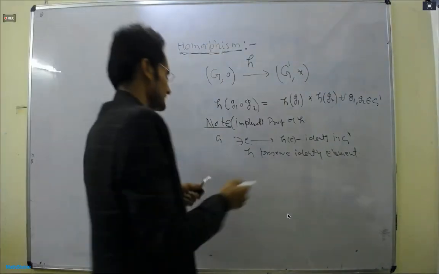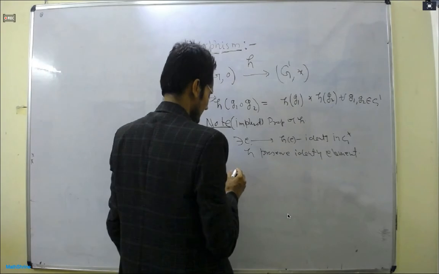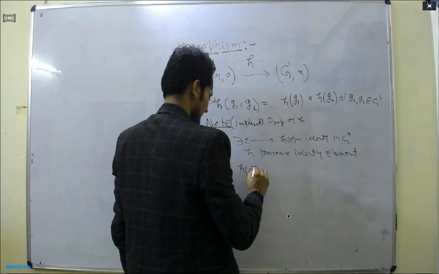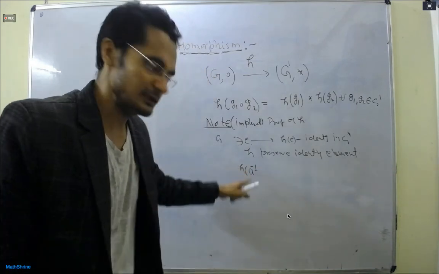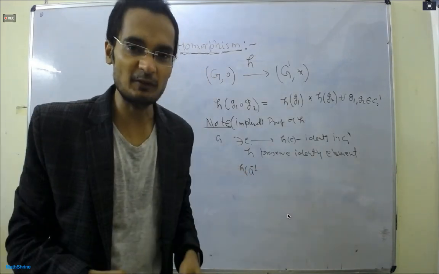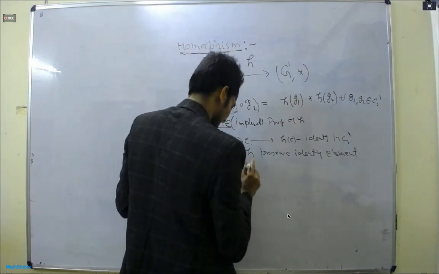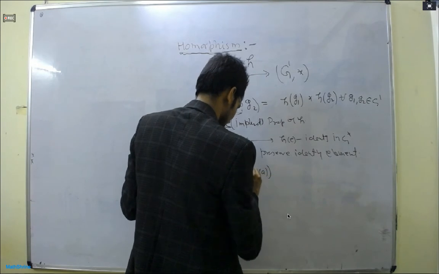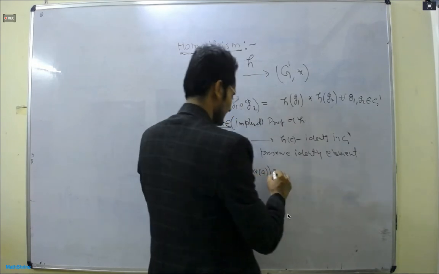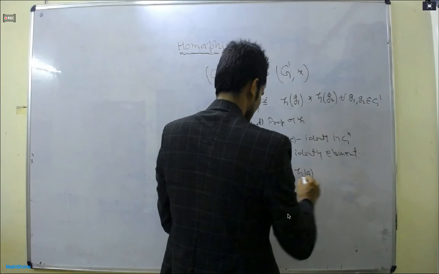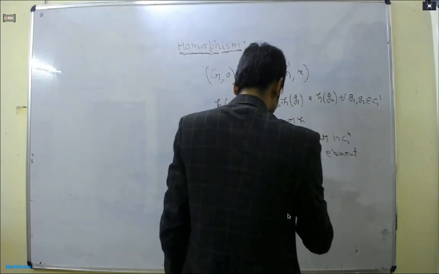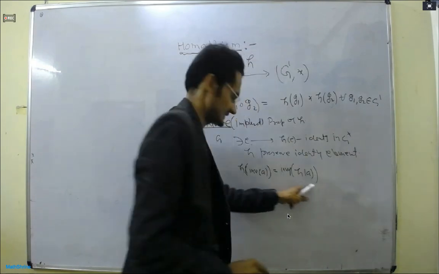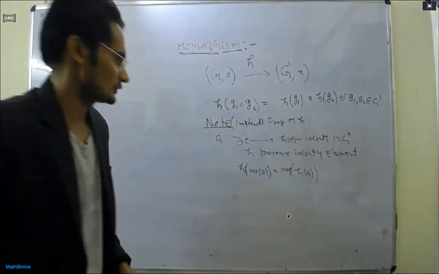What I mean is the inverse of A. It will come out as the inverse of H of A. So these are the two properties that come out naturally. They are part of the definition, so you don't need to note them down.